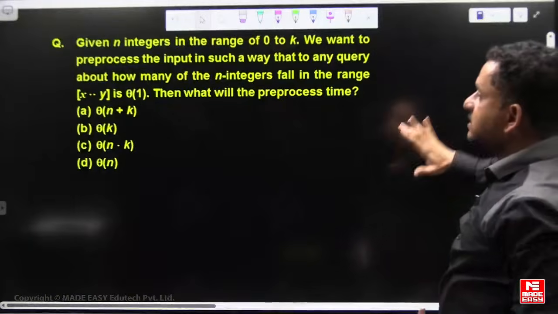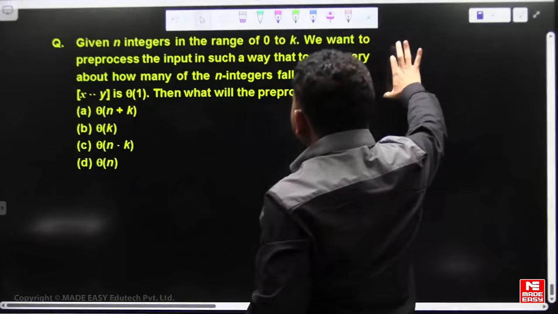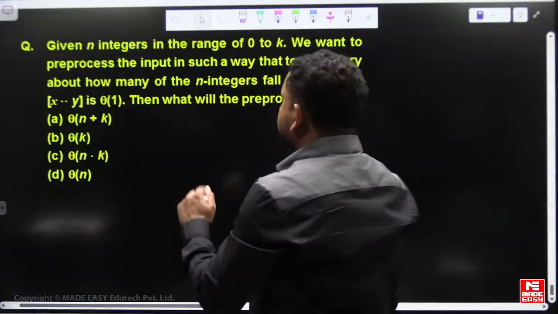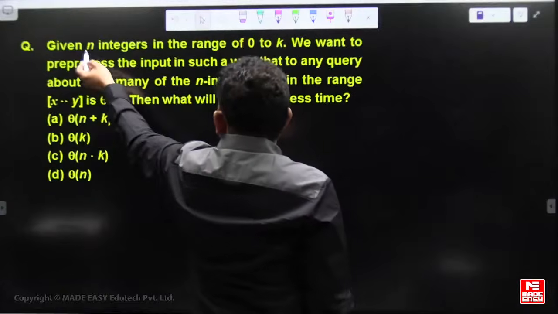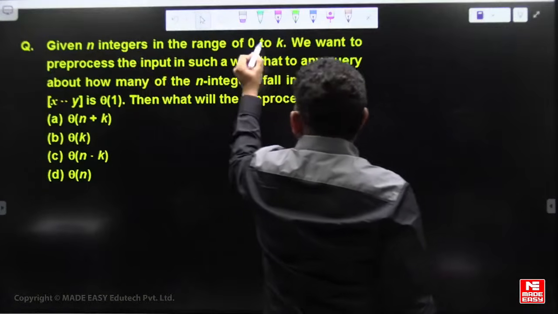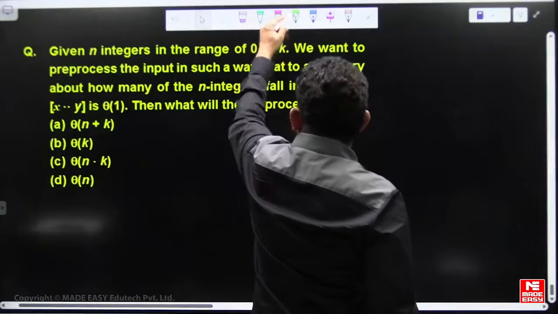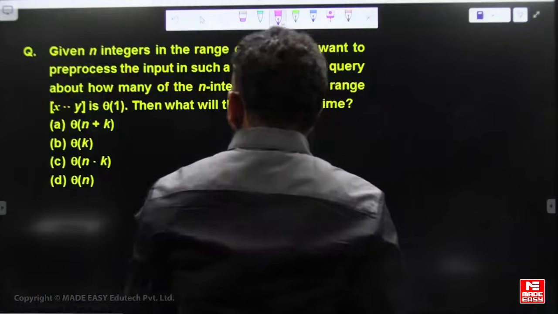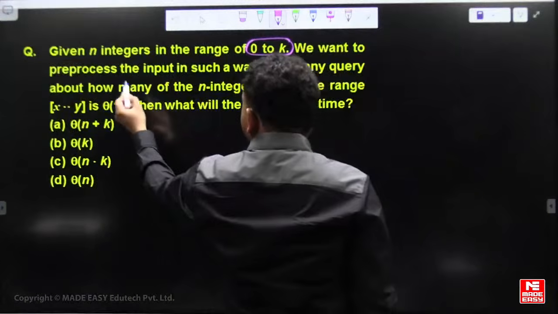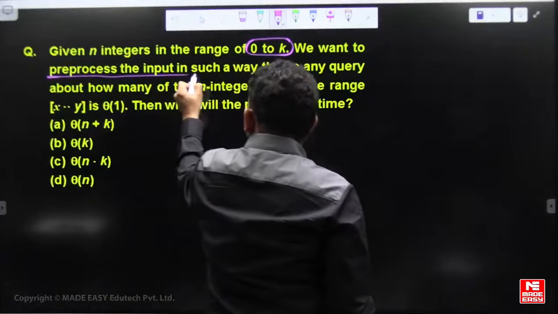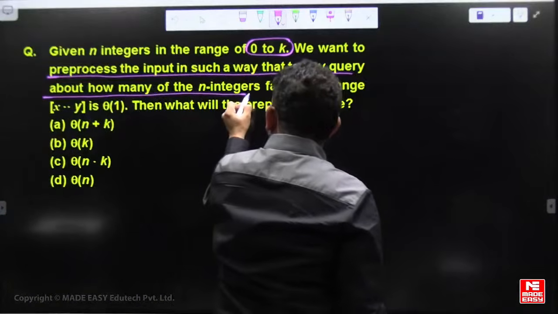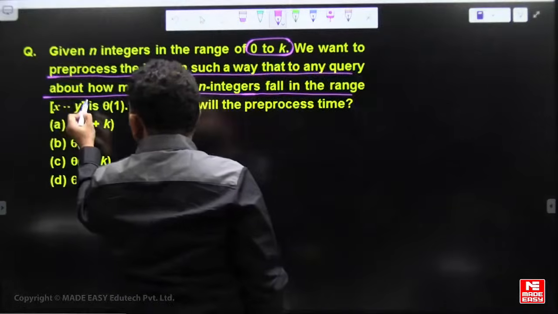These are 2-3 questions of binary heap and that concept. So this is one of the repeated questions in many competitive exams. So just see the meaning of the question. Interesting question. Given n integers, the range is 0 to k. We want to pre-process the input in such a way that any query about how many of the n integers fall in the range between x to y.